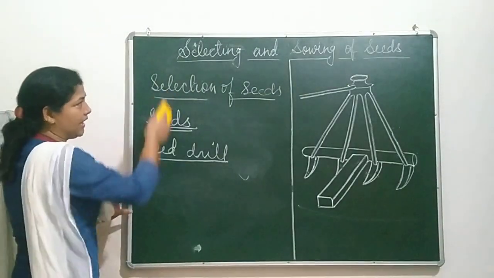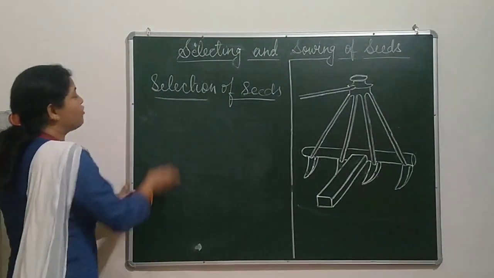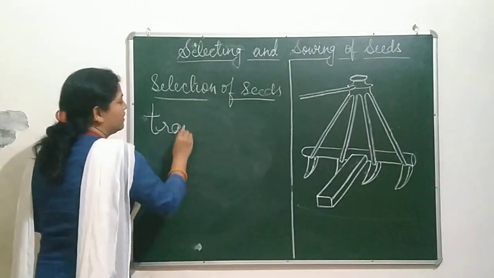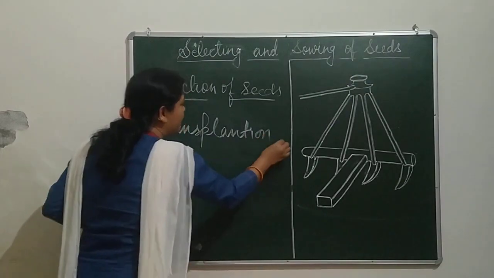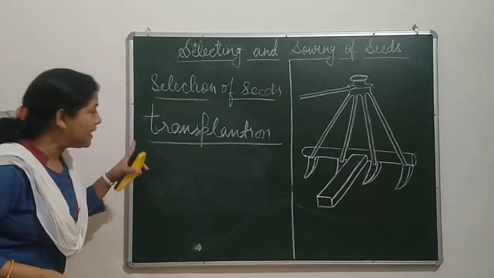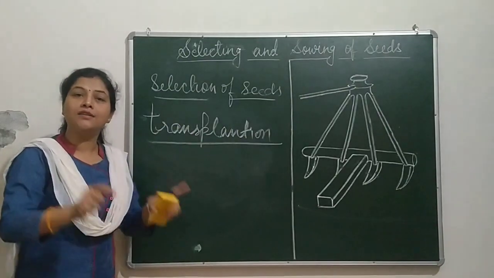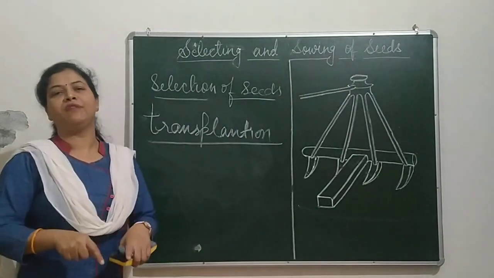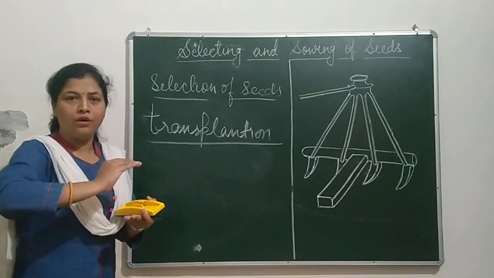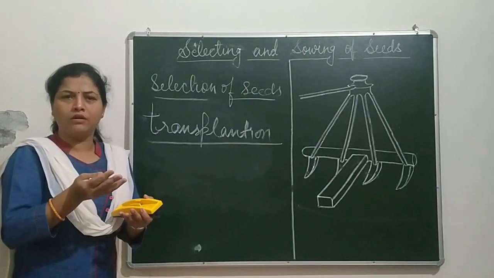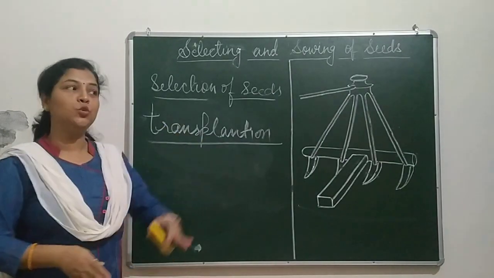Another thing in this selecting and sowing of seeds is transplantation. One more process is known as transplantation. Transplantation is the process by which seeds are sown in a small piece of land. And when the plants grow and 3 or 4 leaves start coming in the plant, then they are transferred to the main field.